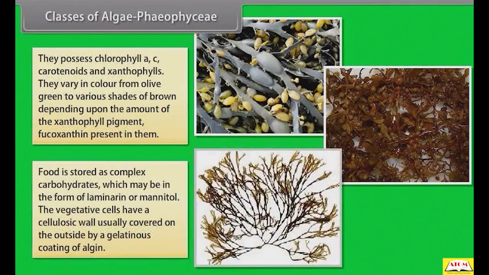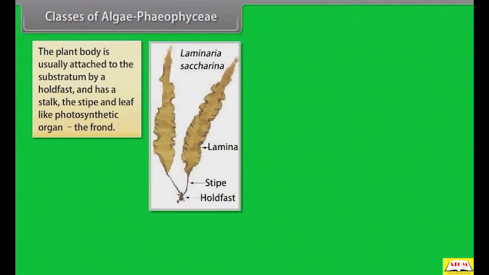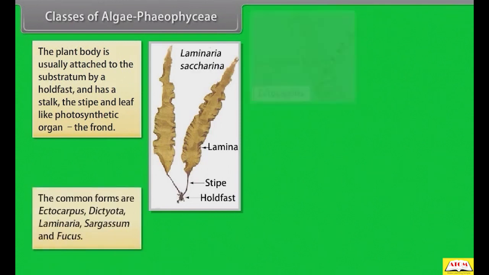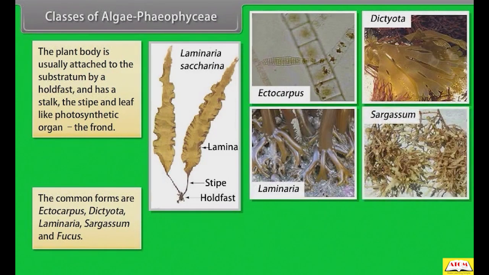Food is stored as complex carbohydrates, which may be in the form of laminarin or mannitol. The vegetative cells have a cellulosic wall usually covered on the outside by a gelatinous coating of algin. The plant body is usually attached to the substratum by a holdfast, and has a stalk, the stipe, and a leaf-like photosynthetic organ, the frond. The common forms are Ectocarpus, Dictyota, Laminaria, Sargassum, and Fucus.